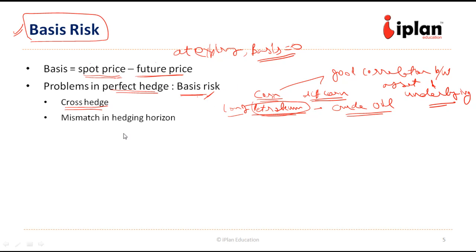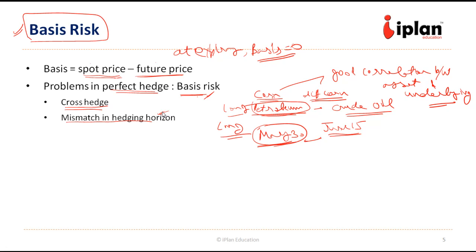Then there could be a mismatch in the hedging horizon. Suppose the company wants to buy a raw material on June 15th, but the future contract is only up to May 30th. The company gets into this contract up to May 30th. It will expire on May 30th, while the position it actually needs is up to June 15th. So there may not be proper hedging because of the mismatch in horizon.